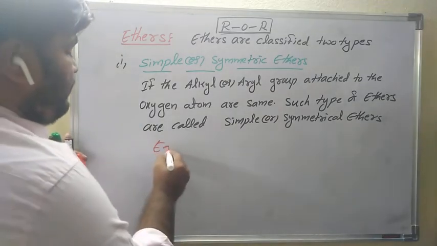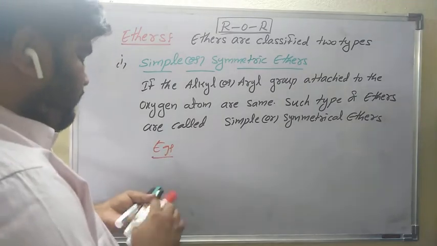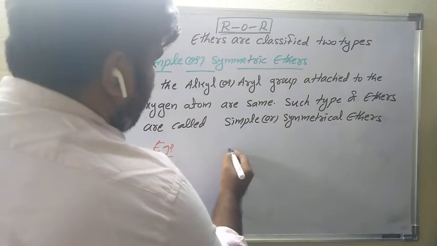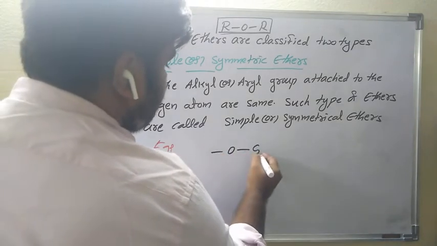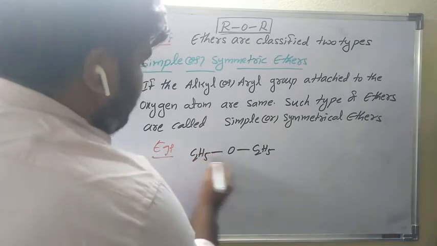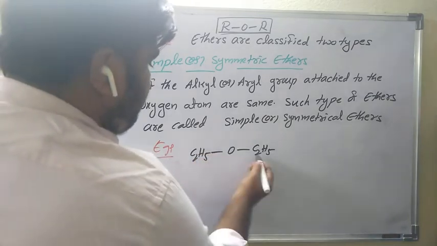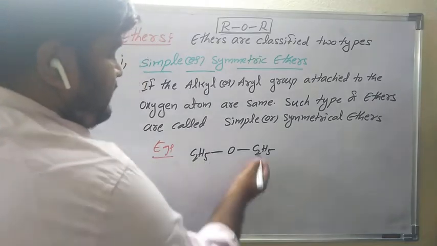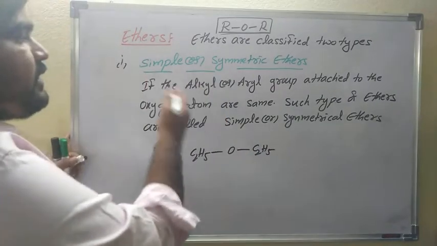So for example, if the alkyl groups attached to the oxygen atom are the same, here C2H5, this is alkyl group one. Both alkyl groups are the same. This is ethyl, and this is also ethyl. This compound is called a symmetrical ether or simple ether.